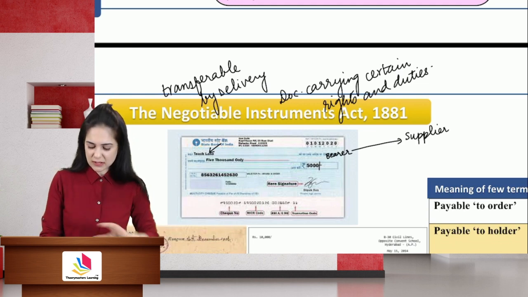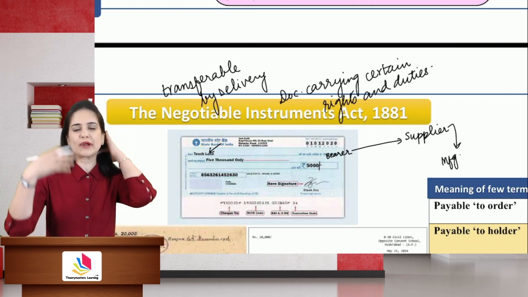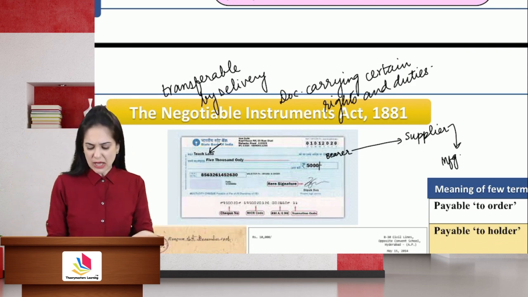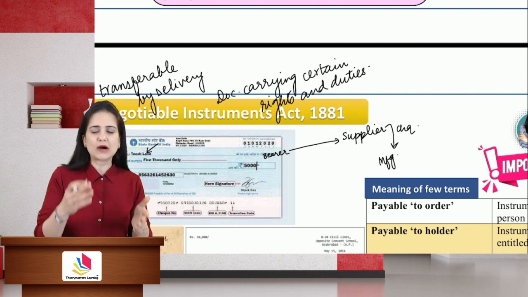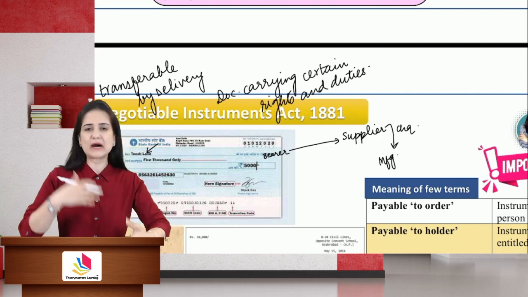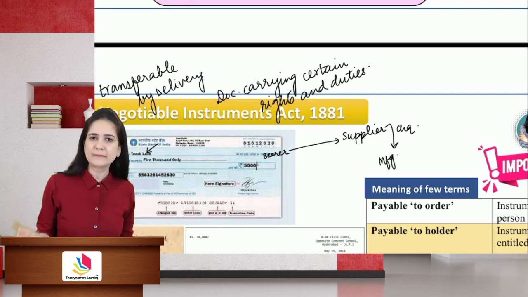That supplier will require money to make payment to the manufacturer. So instead of going to the bank, withdrawing cash, he will then deliver this check, this bearer check, to the manufacturer. Can you see how this instrument is easily passable from one hand to the other, just like money?